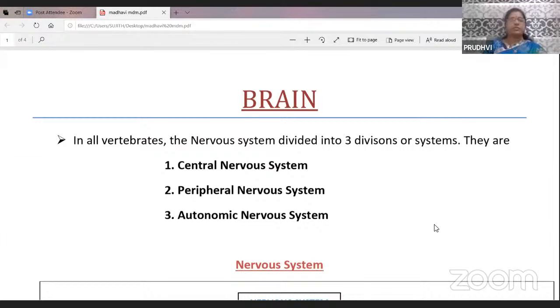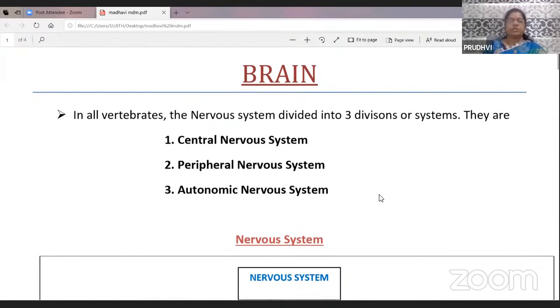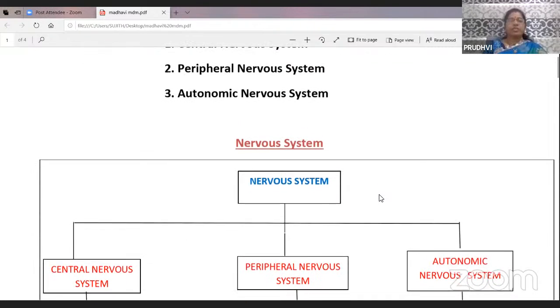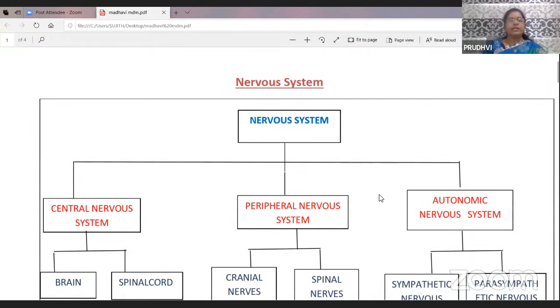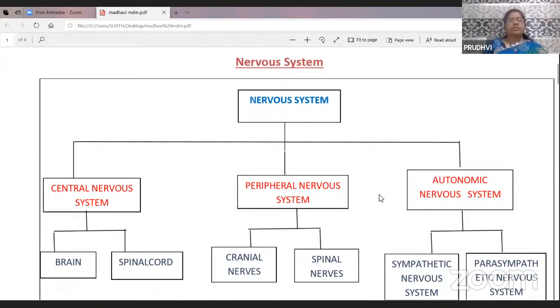Look here, students. In all vertebrates, the nervous system is divided into 3 divisions or systems. Number 1, central nervous system; 2, peripheral nervous system; and 3, autonomic nervous system. The brain and spinal cord are the components of the central nervous system.